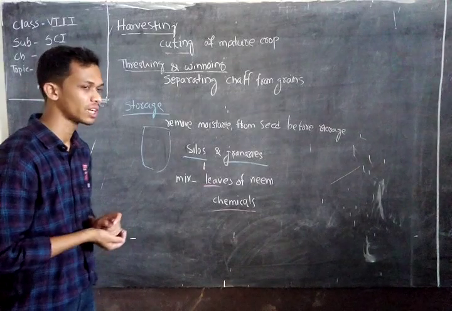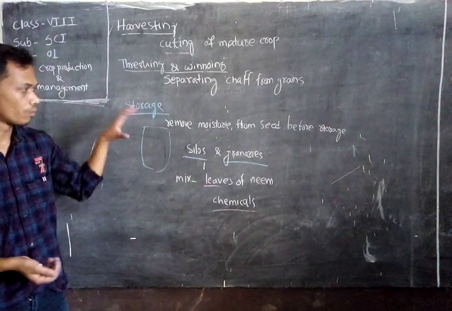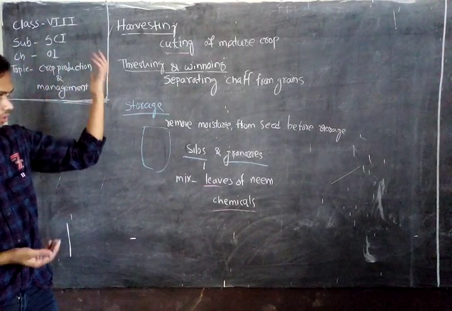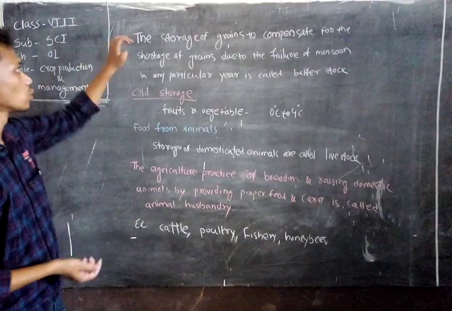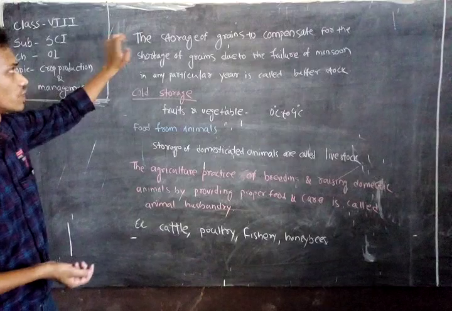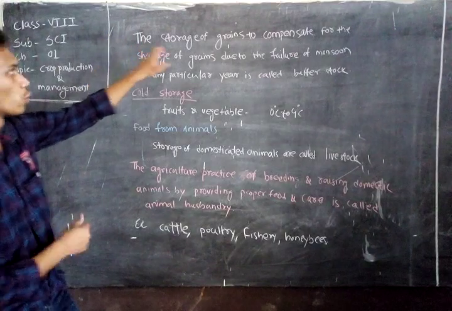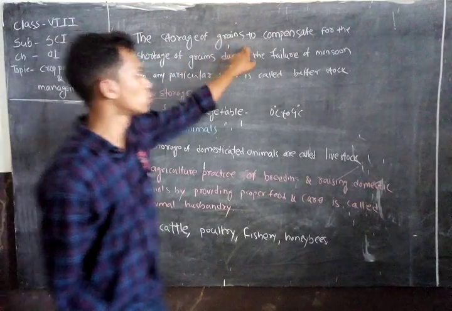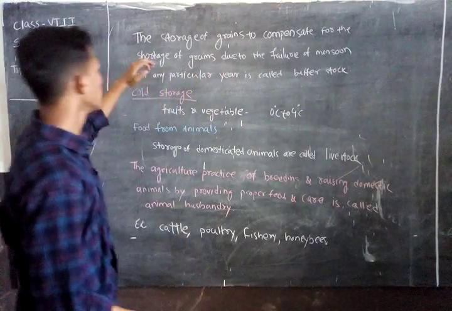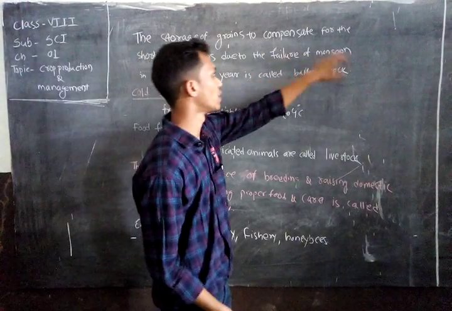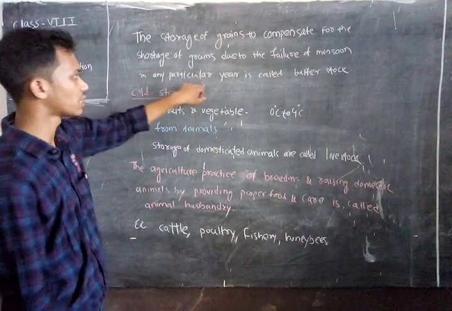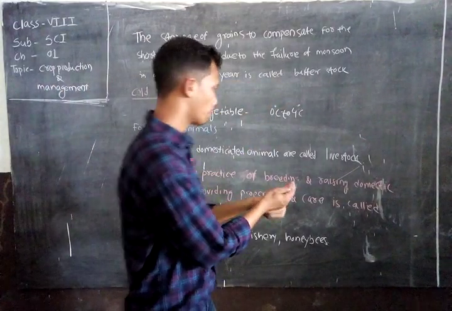Now let's discuss other kinds of storage. Take the definition: the storage of grains to compensate for the shortage of grains due to the failure of monsoon in any particular year is called buffer stock.